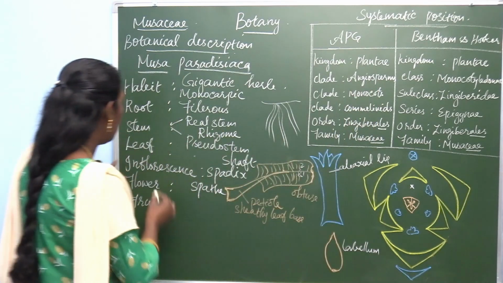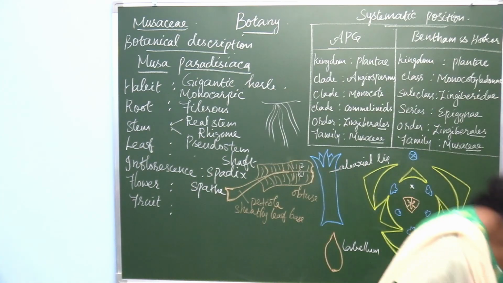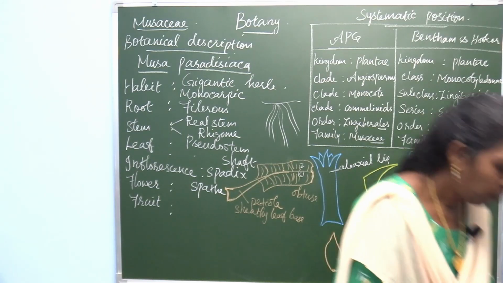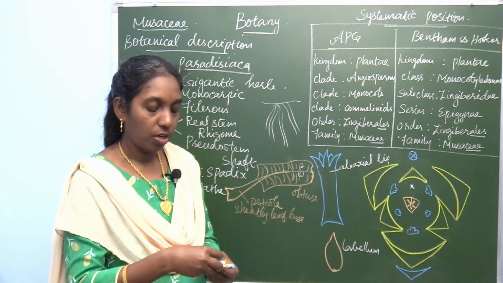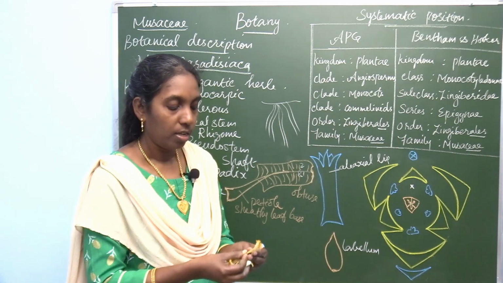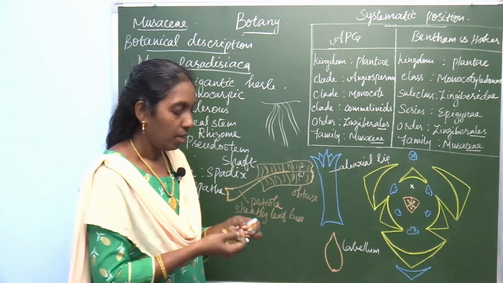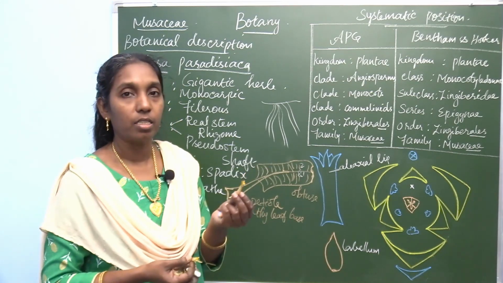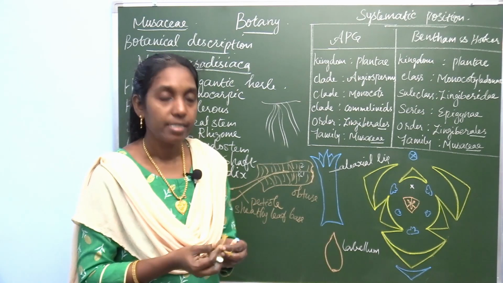And in this, a white colored flower develops. There are a number of flowers. These flowers show a perianth. There is no distinction of calyx and corolla. These are the flowers of Musaceae, which show different parts. The perianth is made up of tepals. Each segment of the perianth is called a tepal.